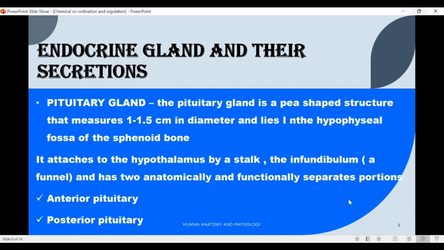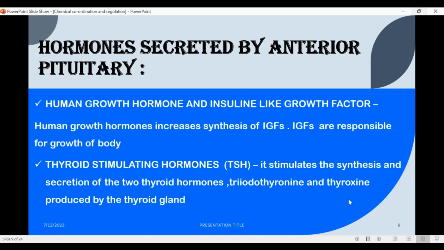The first is the anterior pituitary. Second is the posterior pituitary. The hormones secreted by anterior pituitary are human growth hormone and insulin-like growth factor.